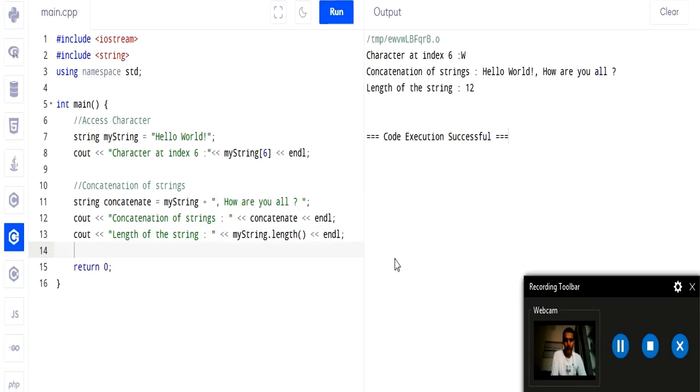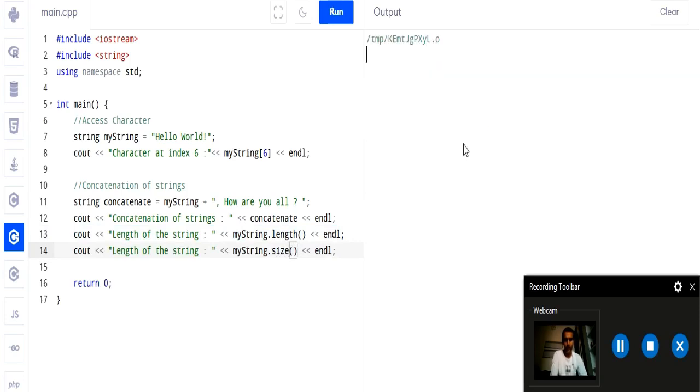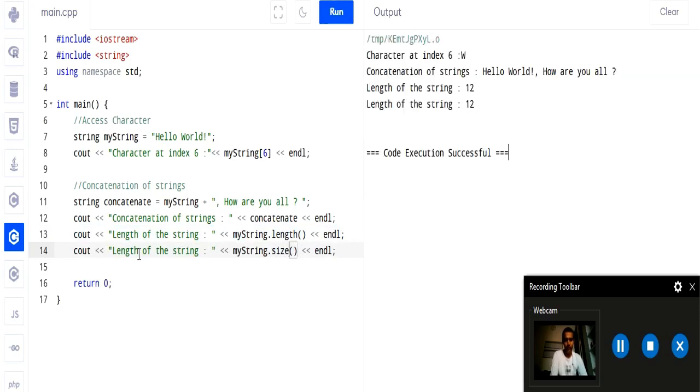We have one more method for finding the size of the string, and let us see that also. Simply copy paste line number 30, and in place of length simply write size, and if we run it we get the output 12. So instead of length we write size. Now run it again. Both give the same values, 12 and 12. So you can use either of them. Mostly the length method is used.